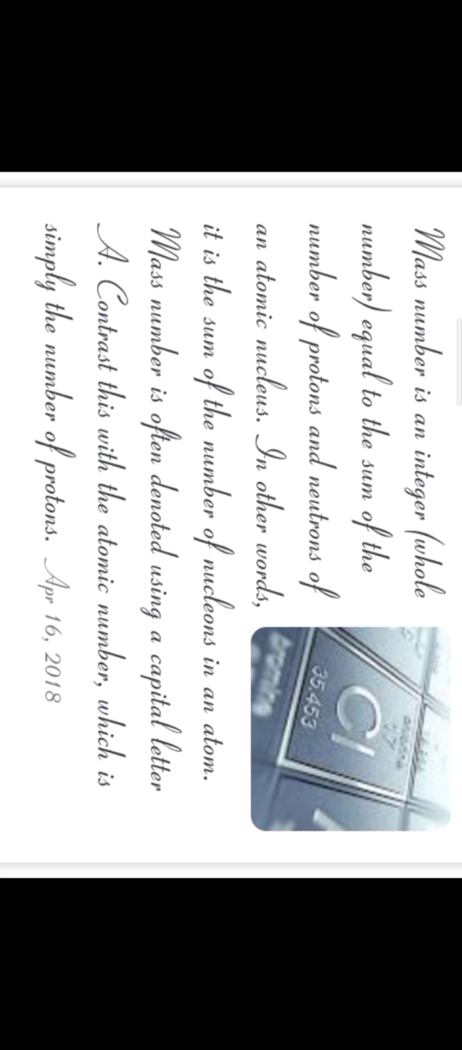Mass number is an integer, a whole number, equal to the sum of the numbers of protons and neutrons in an atomic nucleus. In other words, it is the sum of the number of nucleons in an atom. Hope you understand. Take the symbol hydrogen: its atomic number is 1 and its mass number is also 1. The number of neutrons is 0, protons 1, so 0 plus 1 is equal to 1.